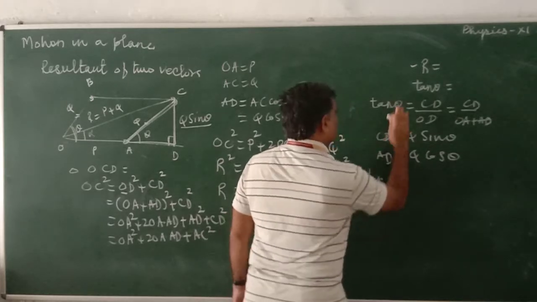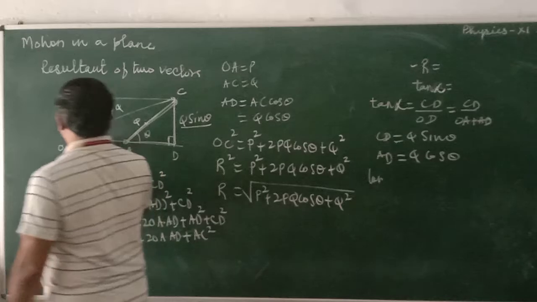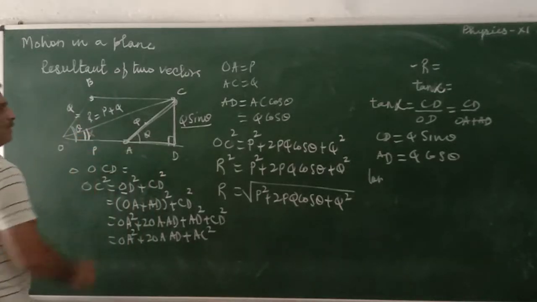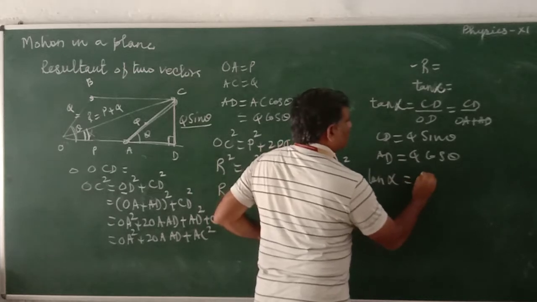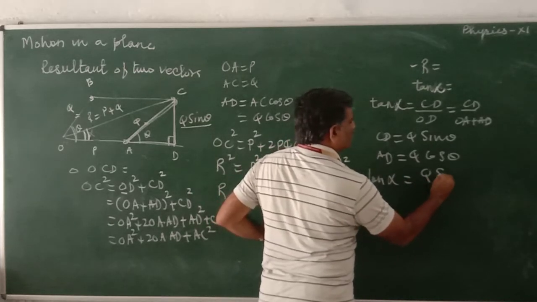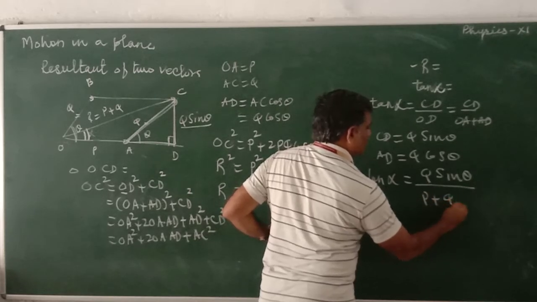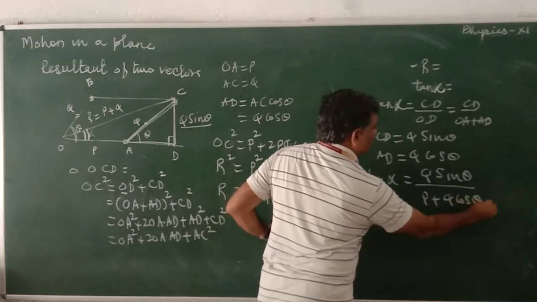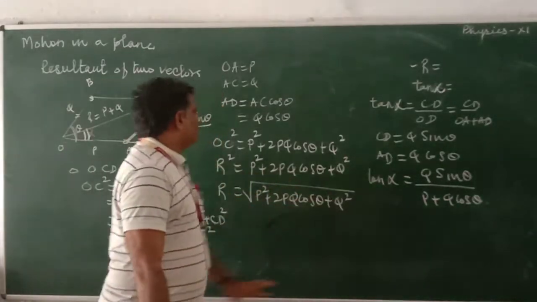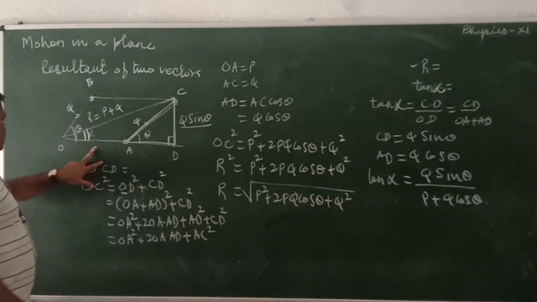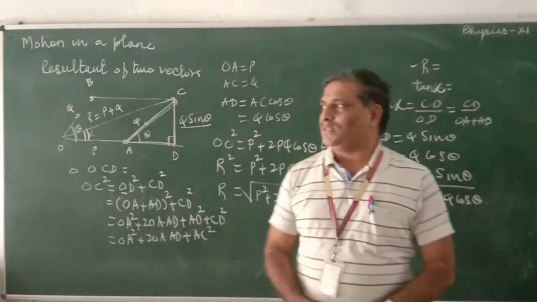Therefore, tan alpha, this angle, is equal to Q sin theta divided by P plus Q cos theta. This is the angle that the resultant makes with the horizontal.